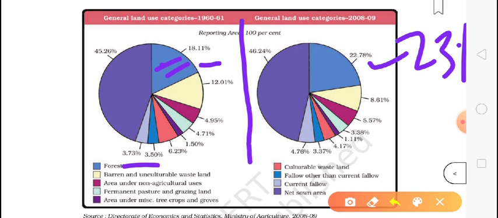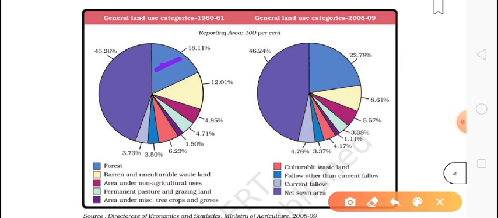Now we'll talk about barren land, which means land not in use. Around 12% of land was not in use 50 years ago, but now it is only 8.61%. It means people started using that wasteland also.